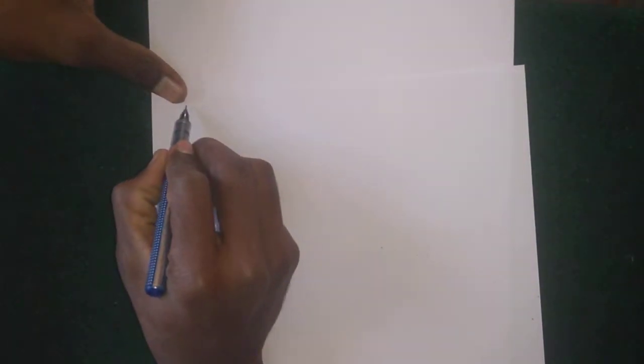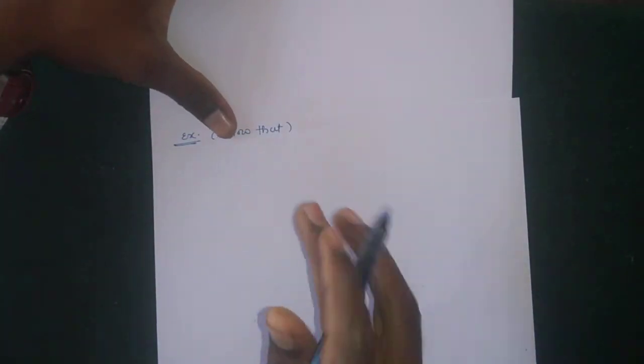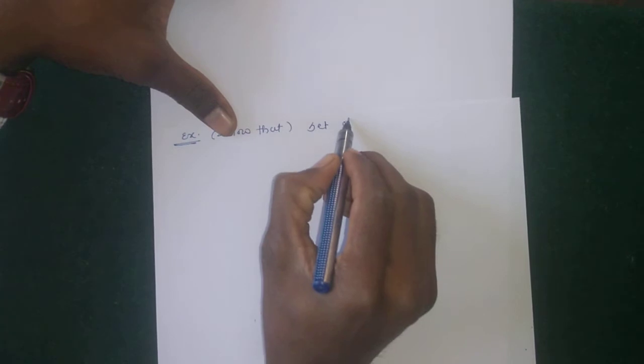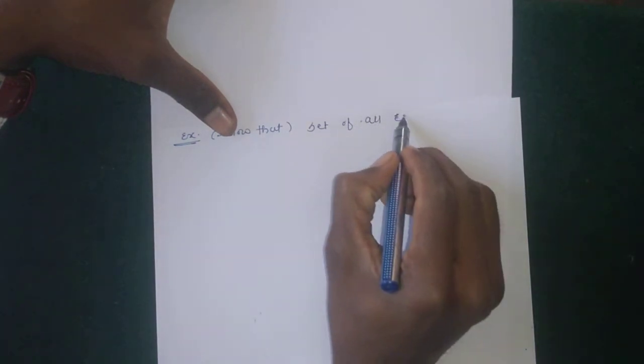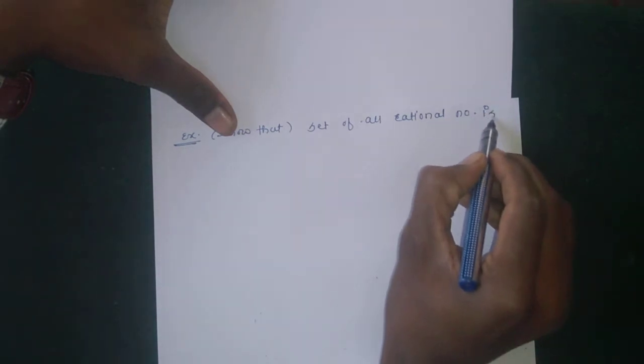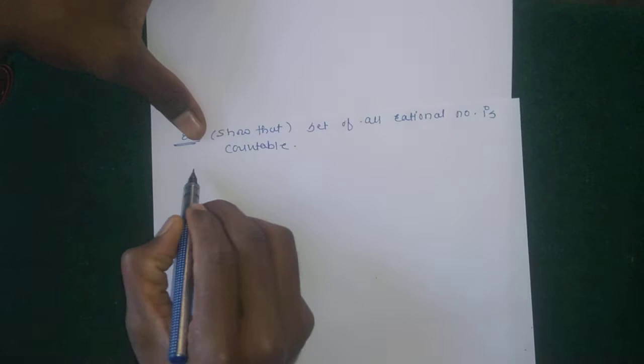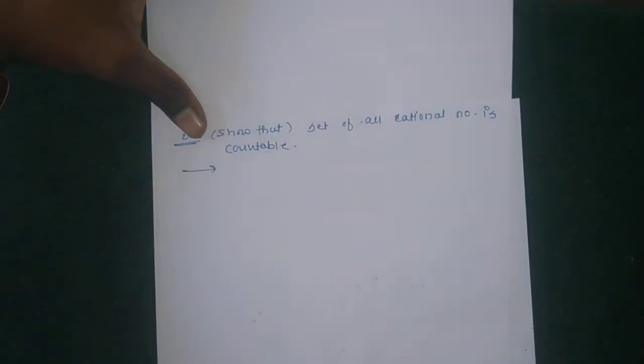Next theorem, or example: show that the set of all rational numbers is countable. Set of all rational numbers is countable. Okay, the set of all rational numbers is countable.